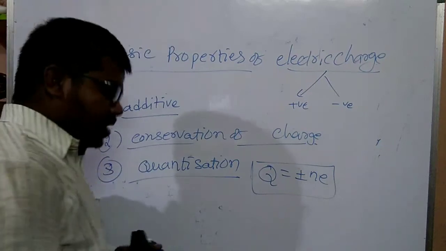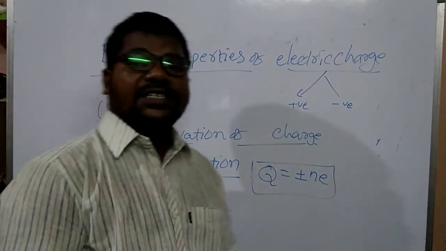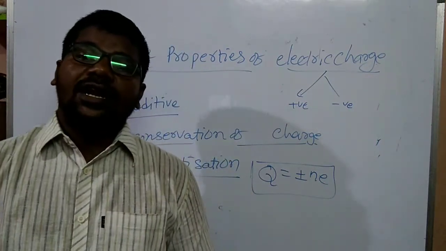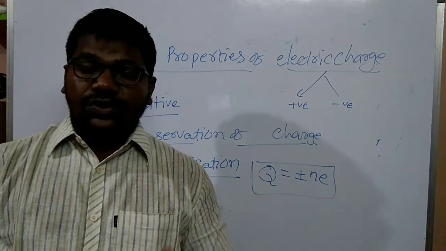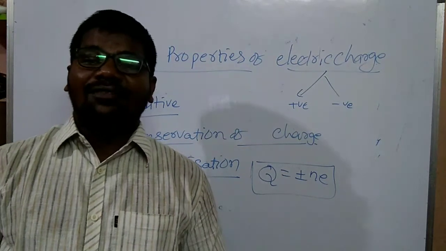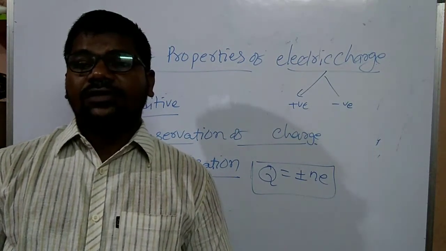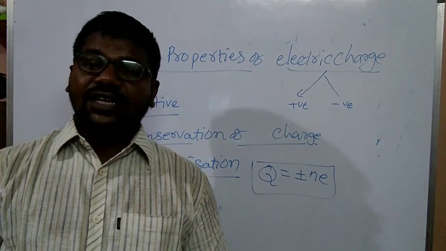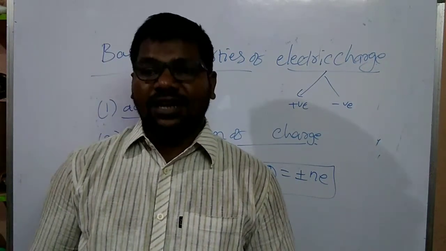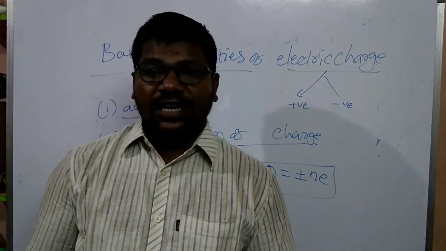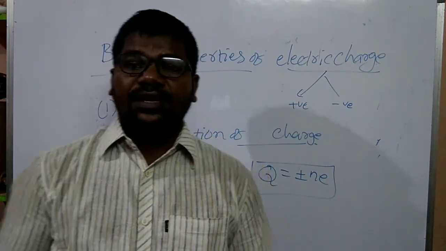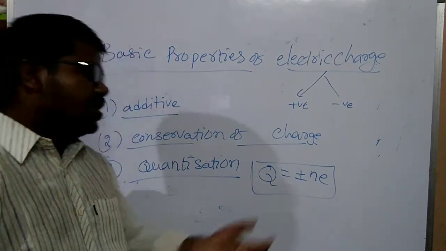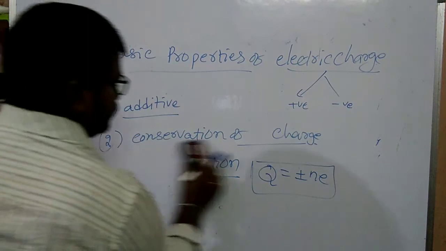The charge present in the body should always be an integral multiple of a constant value. So there is no body having half charge or three-fourths charge. Quantization of charge means Q is equal to plus or minus Ne.